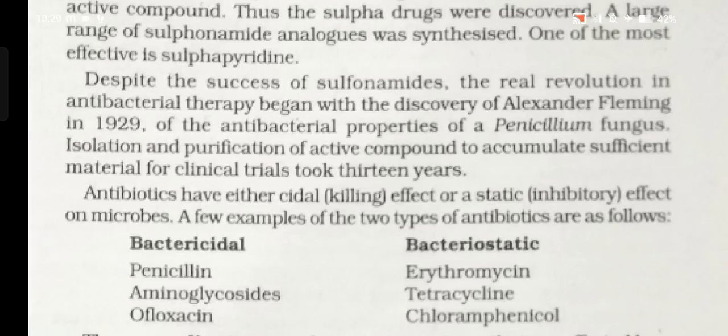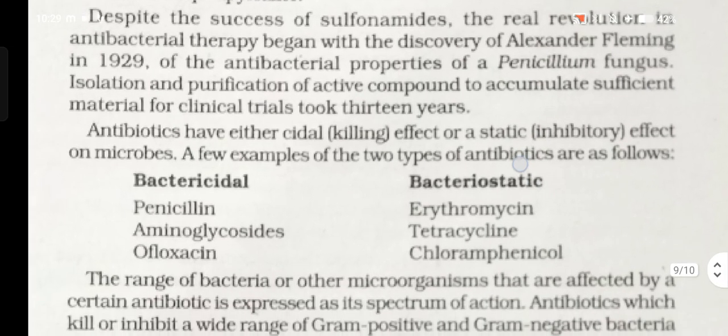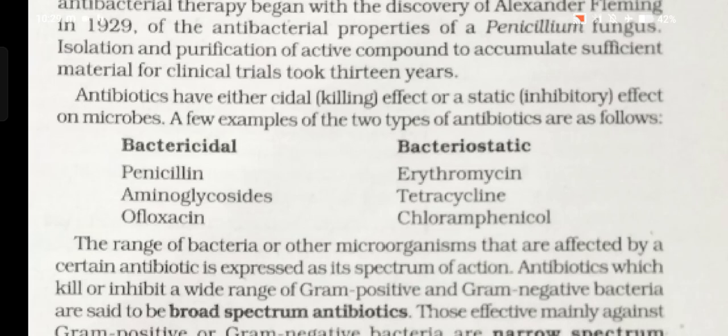Despite the success of sulfonamides, the real revolution in antibacterial therapy began with the discovery by Alexander Fleming in 1929 of the antibacterial properties of a penicillium fungus. Isolation and purification of the active compound to accumulate sufficient material for clinical trials took 13 years. Antibiotics have either a cidal killing effect or a static inhibitory effect on microbes. A few examples of the two types of antibiotics are as follows.